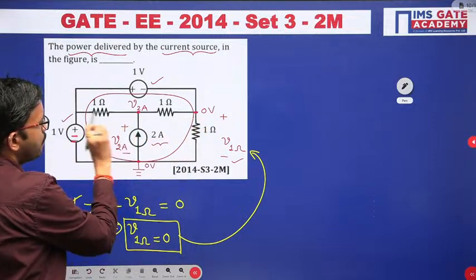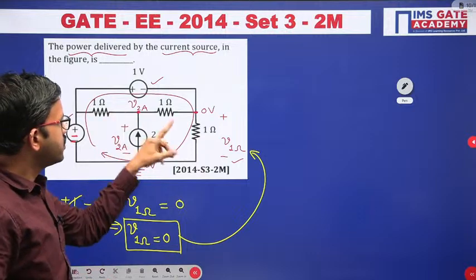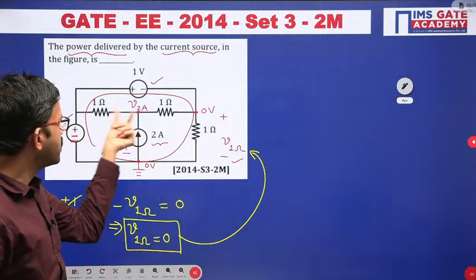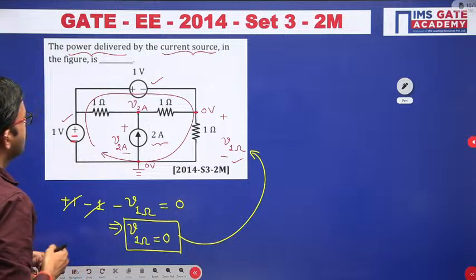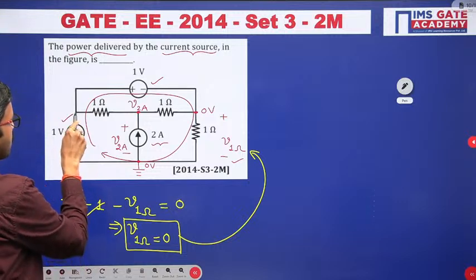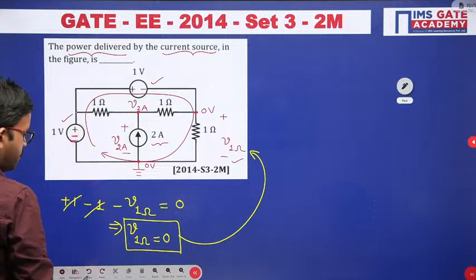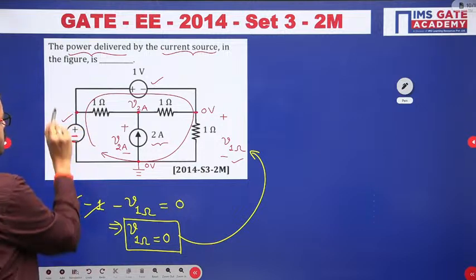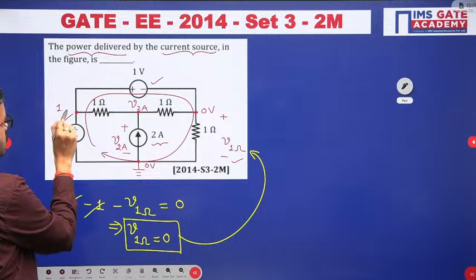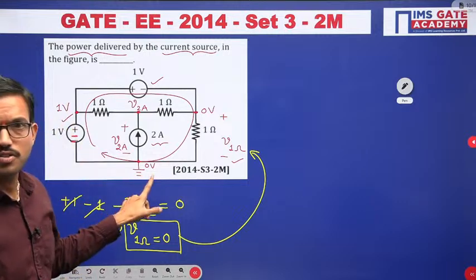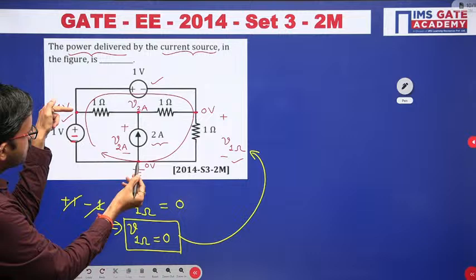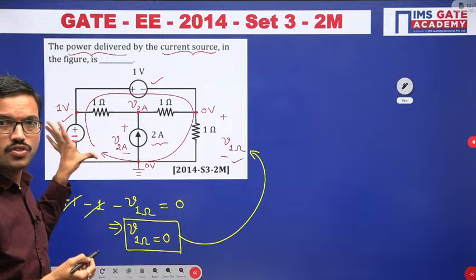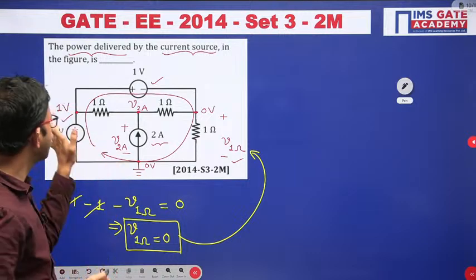Now here you can apply the nodal equation, or KCL. Just observe at this particular point you have 1 volt with respect to ground. Between these two nodes you have a 1 volt source, so this node voltage with respect to ground is 1 volt.